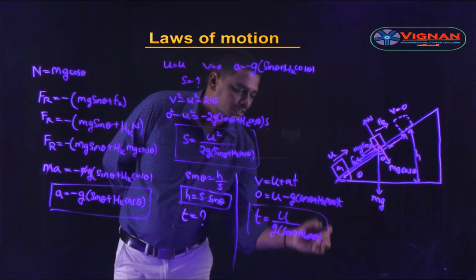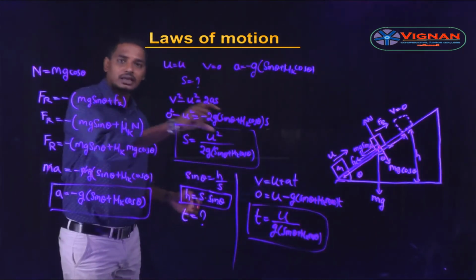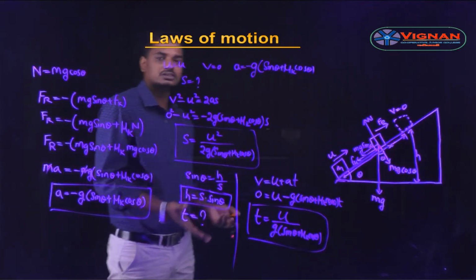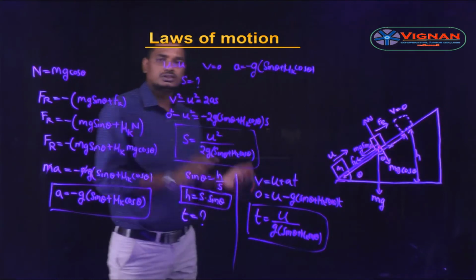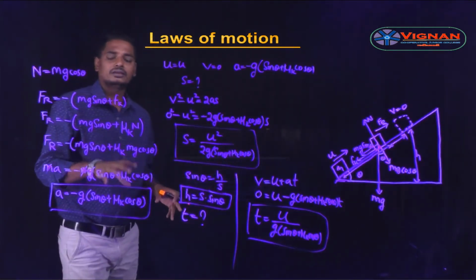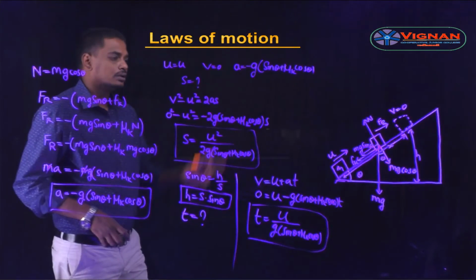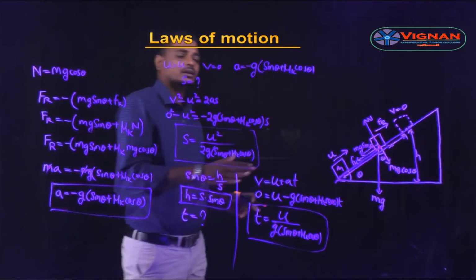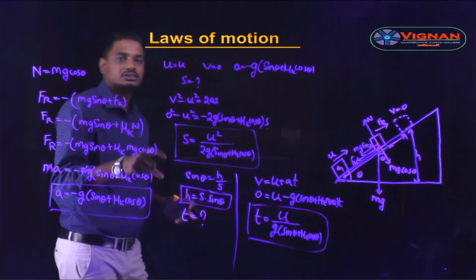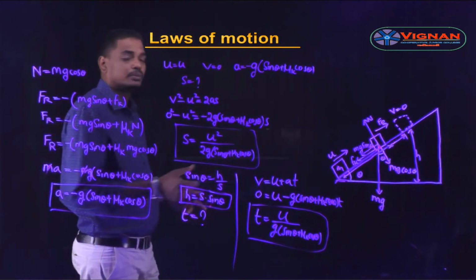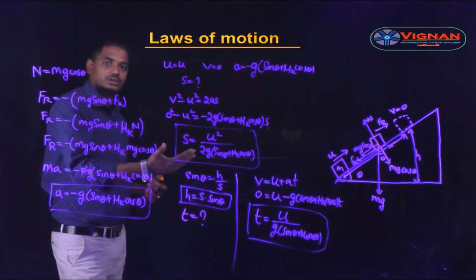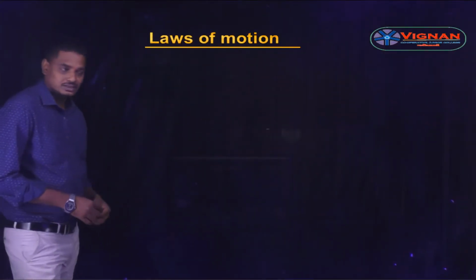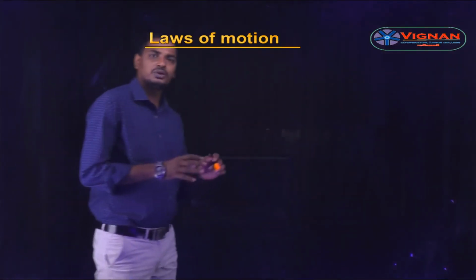So that is the time taken by the block to reach that height, or for which the velocity will be 0. In this way, we can solve the problem regarding a block projected up a rough inclined plane. We can calculate how much distance it has traveled and what time it takes for its velocity to be 0, or when it will come to rest.